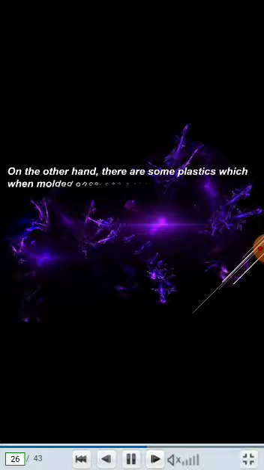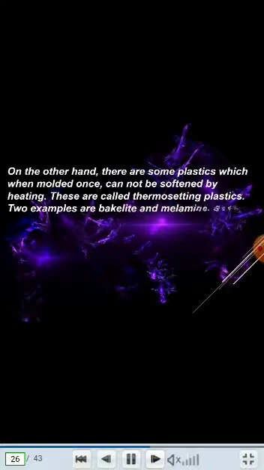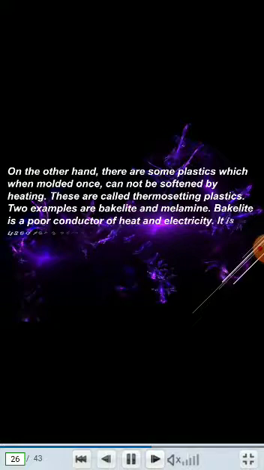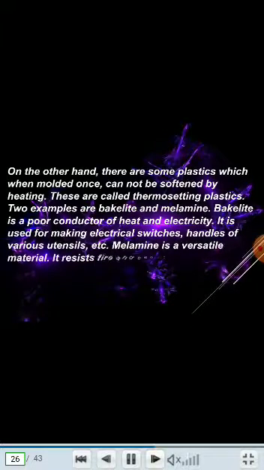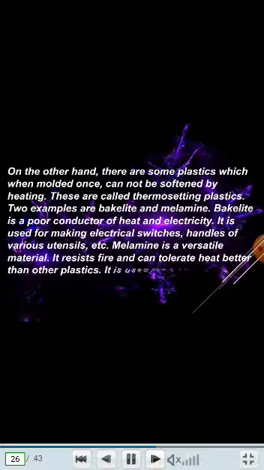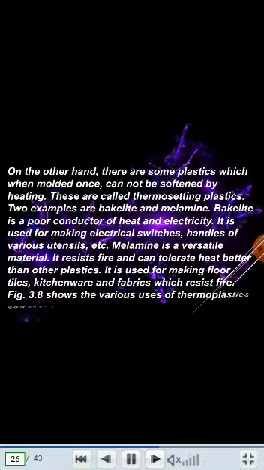On the other hand, there are some plastics which, when molded once, cannot be softened by heating. That means the plastic cannot bend easily. These plastics are called thermosetting plastics. Two examples are bakelite and melamine. Bakelite is a poor conductor of heat and electricity. It is used for making electrical switches, handles of various utensils, etc. Melamine is a versatile material. It resists fire and can tolerate heat better than other plastics. It is used for making floor tiles, kitchenware, and fabrics which resist fire. So these are the plastics which are very hard.